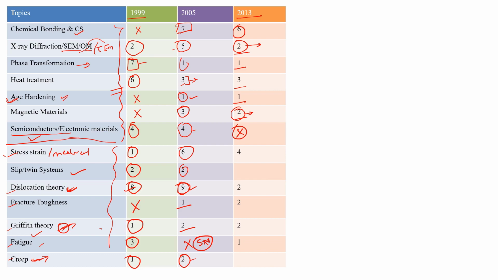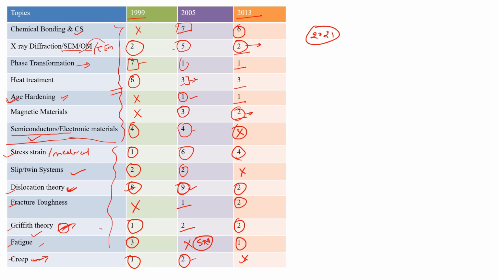Okay, so stress strain was of 4 marks. There were no questions from slip and twin system. Dislocation theory 2 marks, fracture toughness 2 marks, Griffith theory 2 marks, fatigue 1 mark, and there were no questions from creep. So you can observe that they give equal importance to every topic. They asked 1 or 2 marks of questions from all these topics, so these are all very important for 2021.